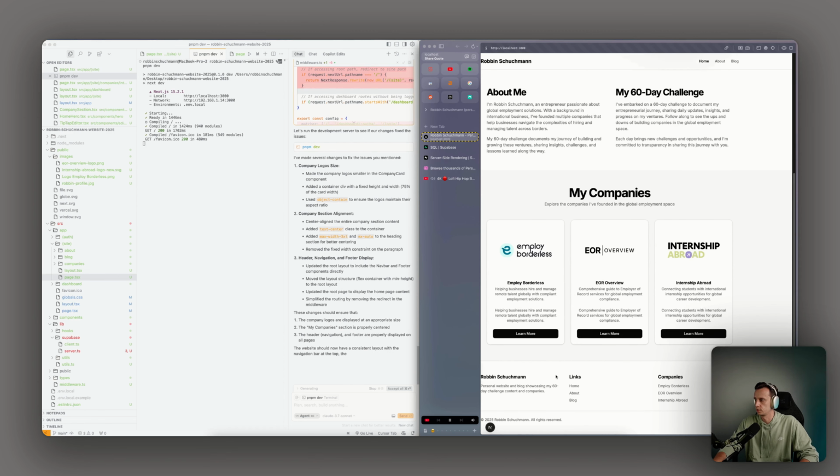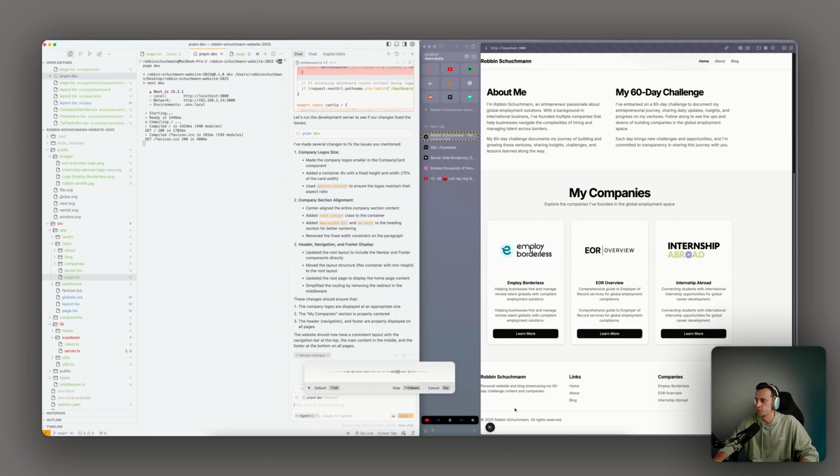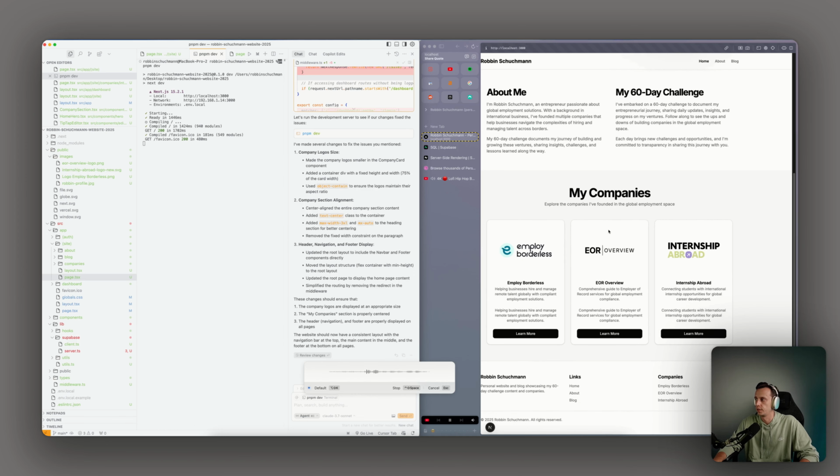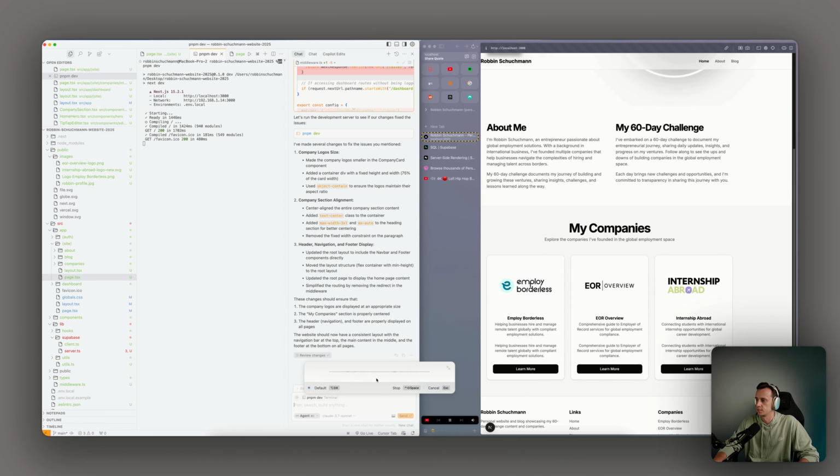Okay, so still, I would want some more margin around the footer and the header. And what I meant with the company cards is not the content. I want the content left aligned, just the whole section within this column to be in the center. So my companies needs to be in the center, then the company cards need to be in the center. Yeah, please help me with that.